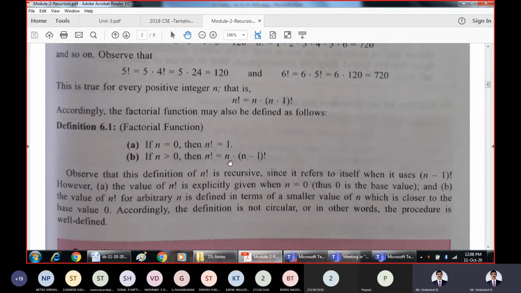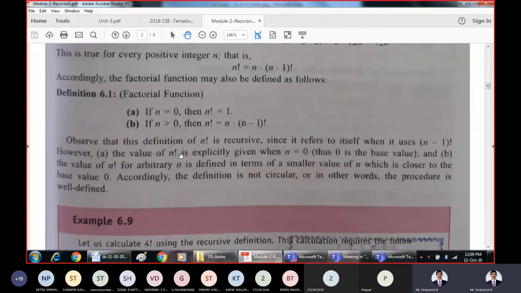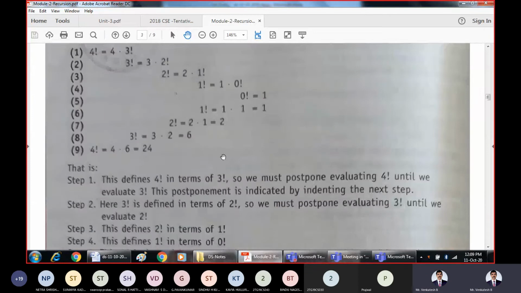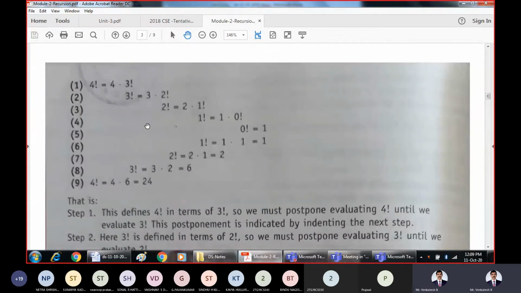Factorial 4 is given by 4 into 3 factorial. Factorial 3 is given by 3 into 2 factorial. Factorial 2 is given by 2 into 1 factorial. Factorial 1 is given by 1 into 0 factorial, because here the base criteria is taken as 0. If the value of n is 0, we take it as 1. That is, the terminating condition for this factorial function is n equal to 0. The same procedure I wrote has been solved like this.